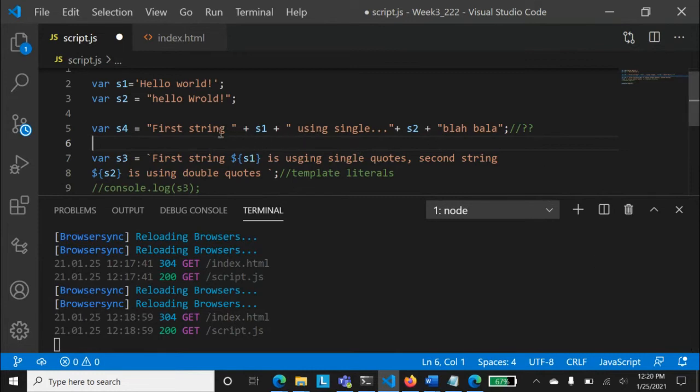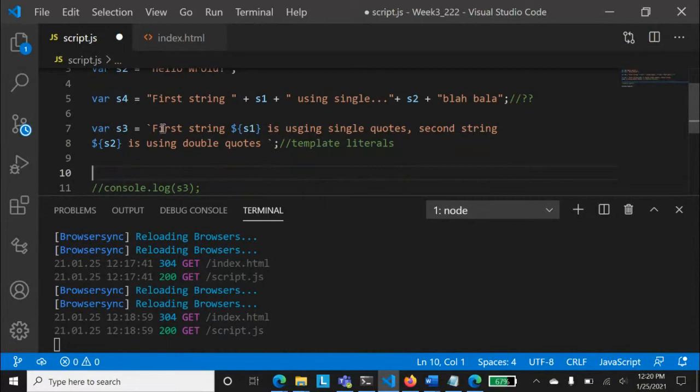Now, you had to do what? You had to stop your string literally, then press a plus sign, and then S1, and then plus again, and then another string. Then plus, then a variable, then a string, right? So you need to use that one. I am saying, or we have done what? We say that if you have something called backtick or template literal, this is called template literal. So if you have got a template literal, what you need to do is that you have got var S3, and it says first string.